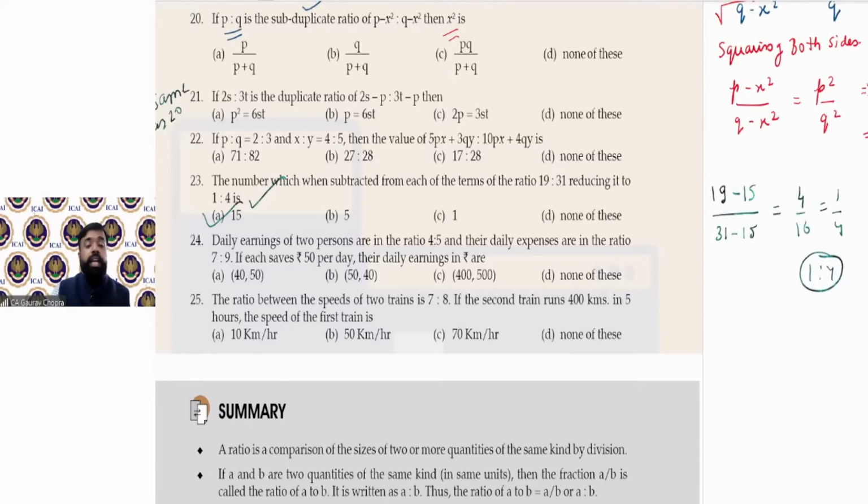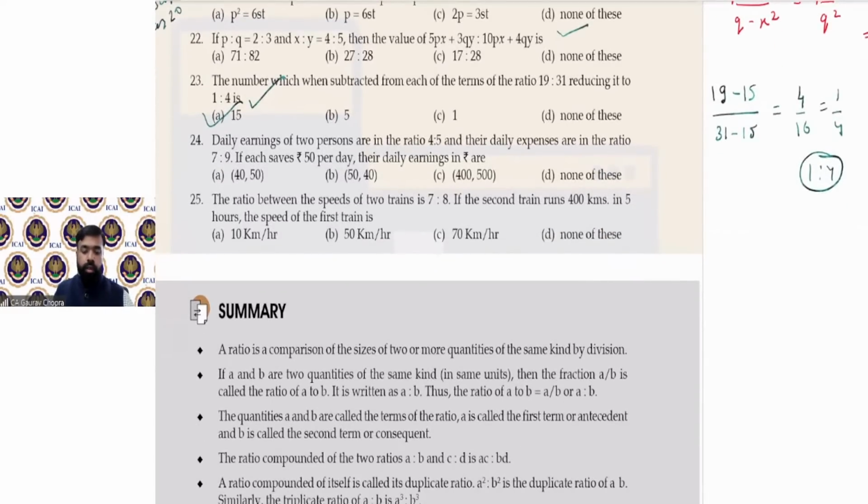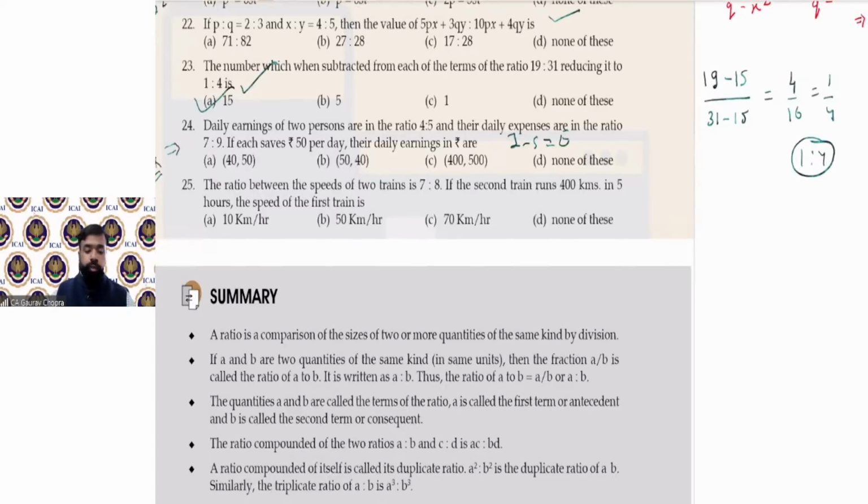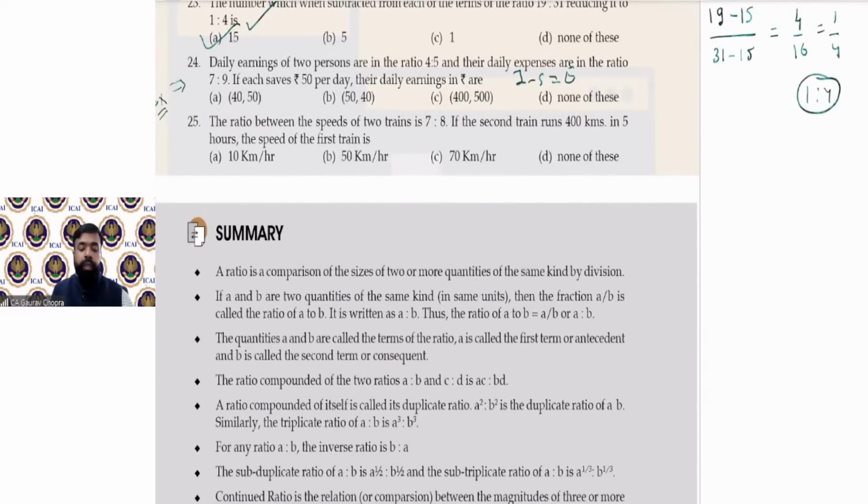22 में आपको सिंपली क्या करना है? वैल्यूज इनपुट करनी है P, Q, X and Y की, and you will get your ratio. Okay. So let's try one more. 24 is exactly similar to one example which we have done. I think example number 3 was there. Income minus saving equal to expenditure. So exactly same as that example. Now 25, the last question for today, so that this topic will get completed.